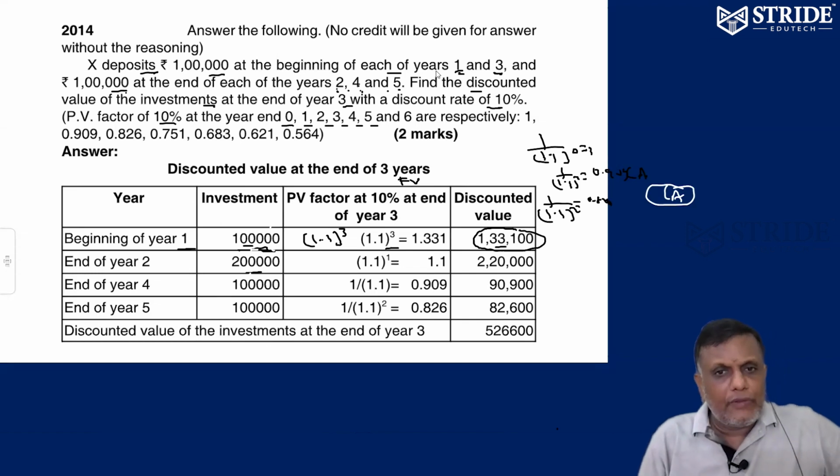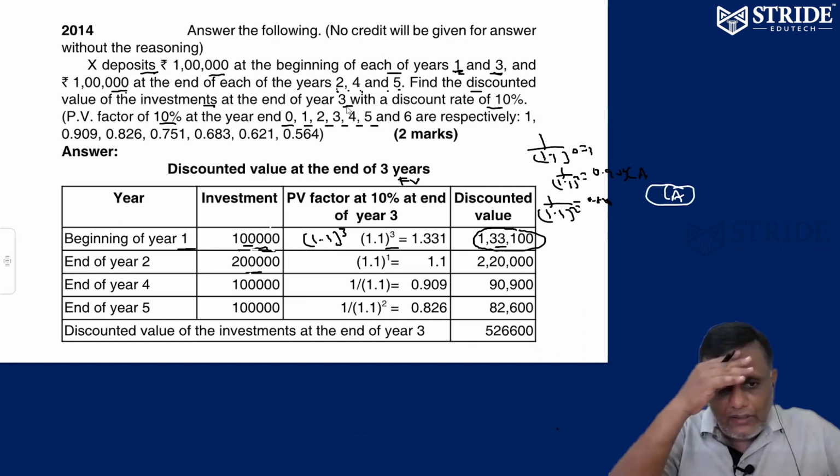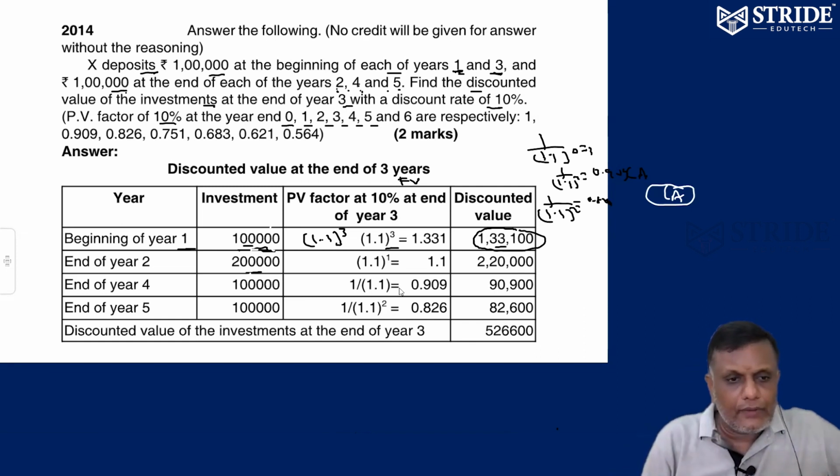Fixed deposit 1 lakh at the beginning of year 1 and year 3, correct? 1 lakh at the end of year 2, 4, 5, correct? They are asking for the discounted investment at the end of 3 only. Right.